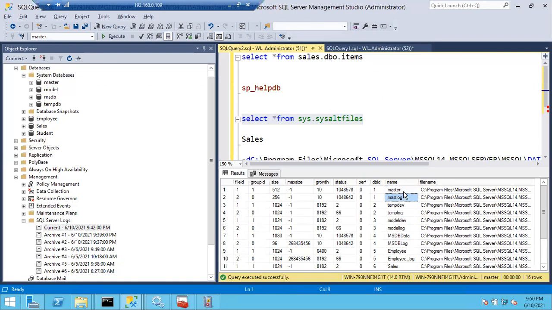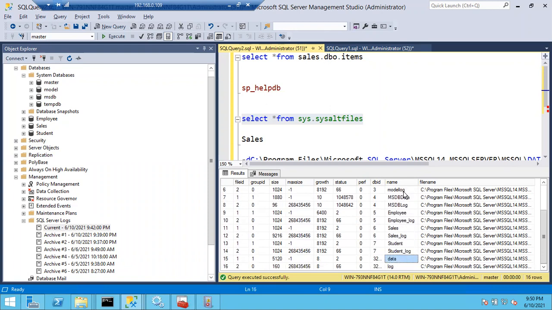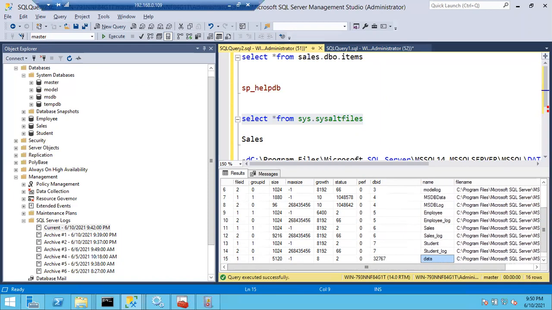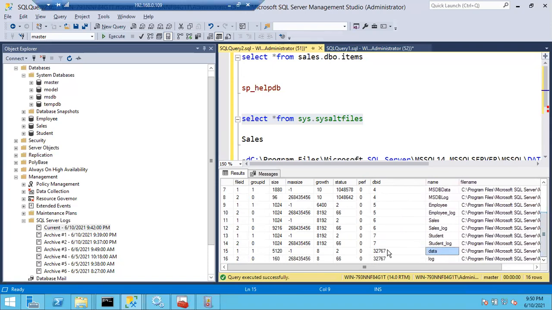Okay, system databases: tempdb data file, log file; model database data file, log file; msdb data file, log file; employee data file, log file; sales data file, log file; student data file, log file. Okay, what is this data? I guess this is for the resource database. If you see here, you can see the ID of the resource database, which is 32,767.